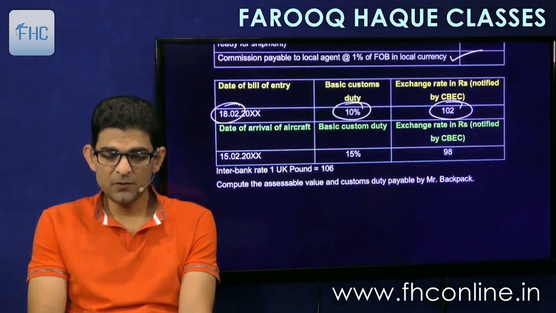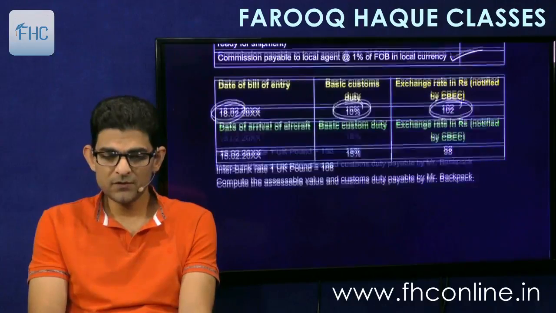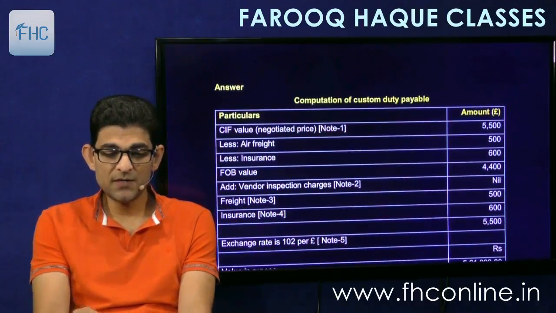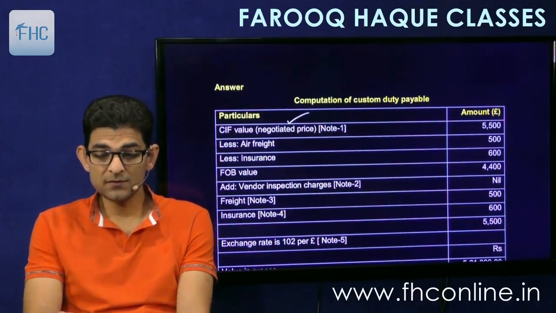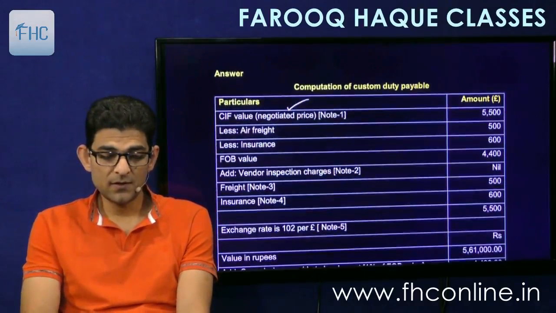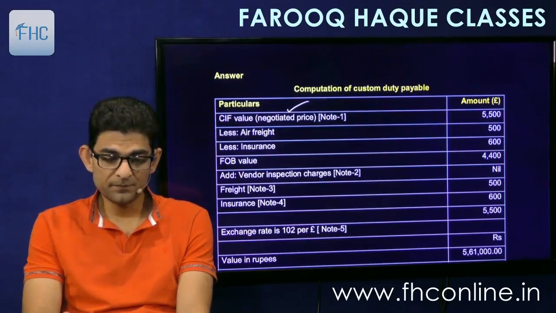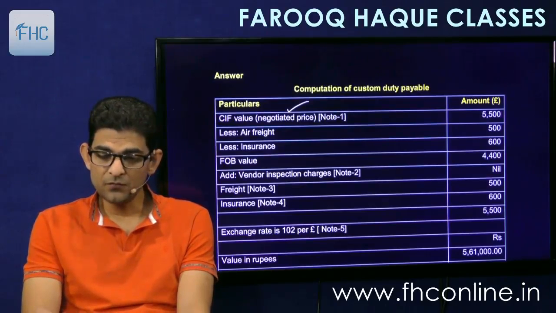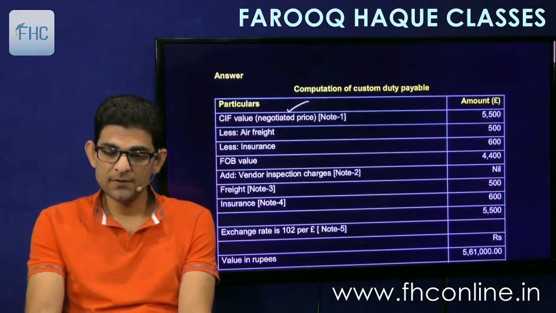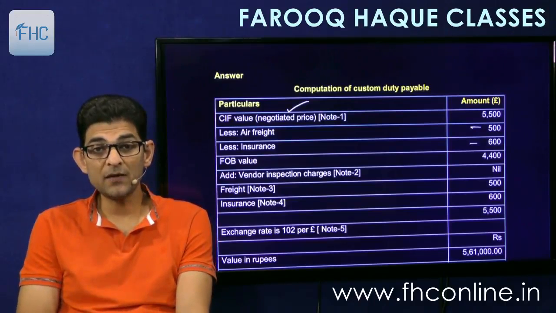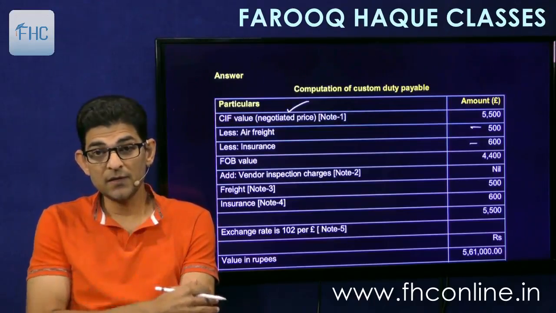Find out the assessable value and custom duty payable. Very simple. So what you do, you take CIF as the negotiated price, right? 5,500, less air freight and insurance. So you get the FOB. Now we are reducing here the air freight and insurance to get FOB. Then we'll add first the commission.